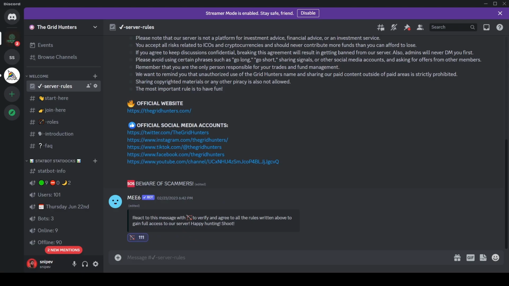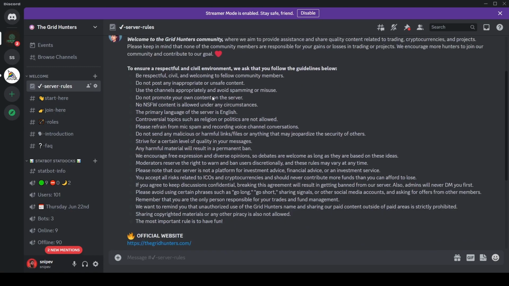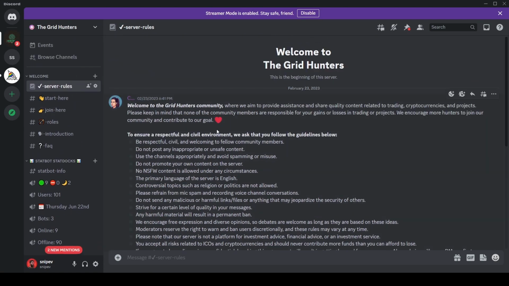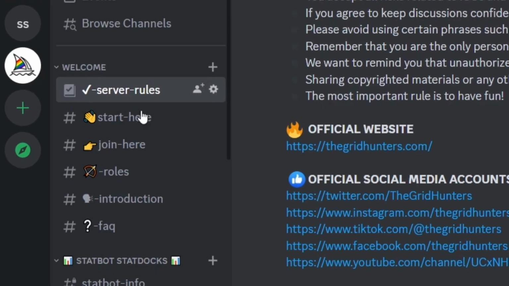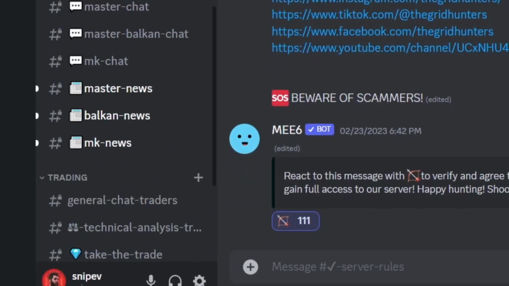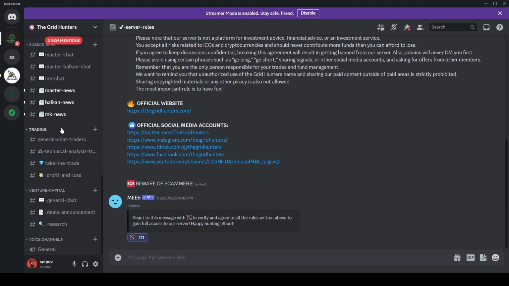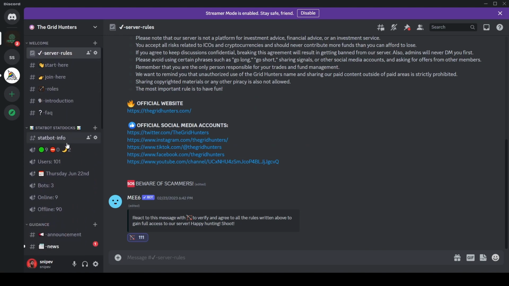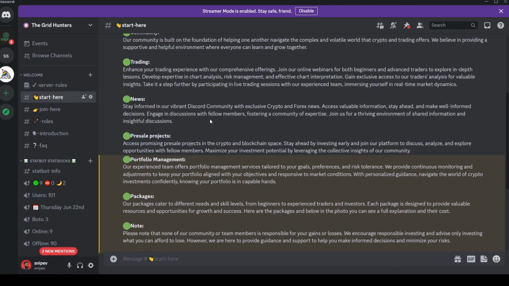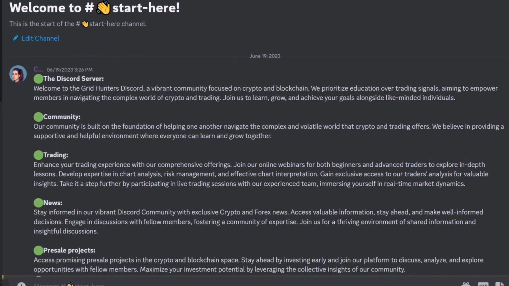So once you have joined our Discord channel, you'll be redirected right here into the server rules. You have to click the emoji, the arrow down below. Once you have clicked it, all of the channels on the left side will open up for you, except the subscribers channels, which we'll talk about later, and you can navigate through here. So basically you can go ahead and start here on this channel on Discord.